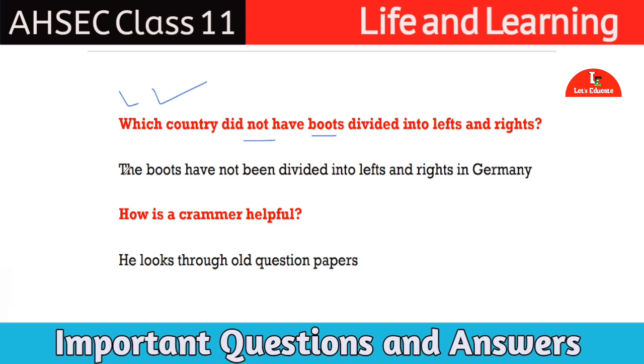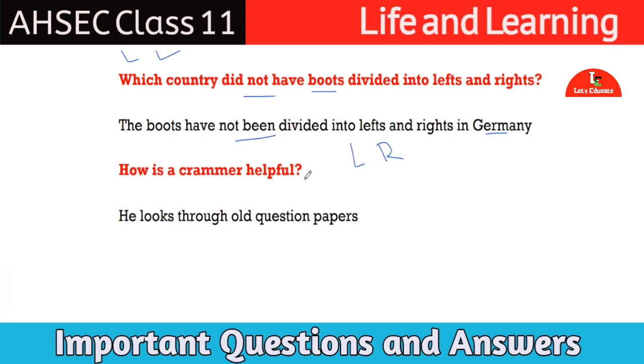So answer is, the boots have not been divided into left and right in Germany. In Germany, they do not mark the boots or the shoes as left and right. They do not write L or R for the shoes in Germany. Okay. I hope you have understood the answer.